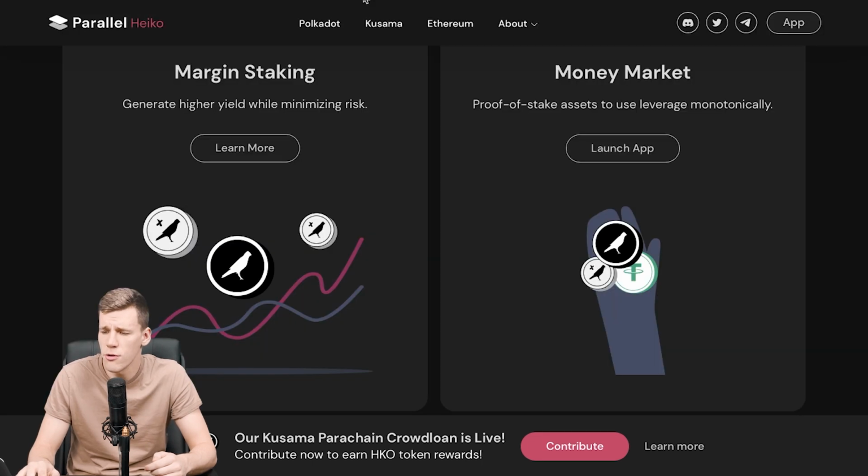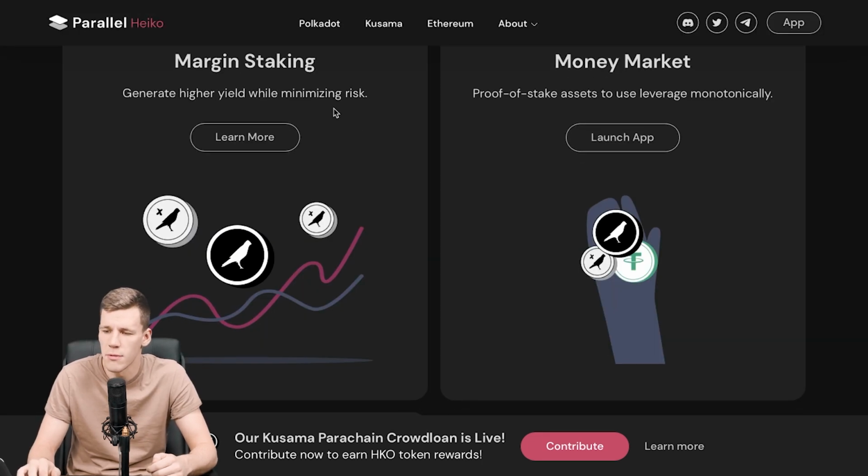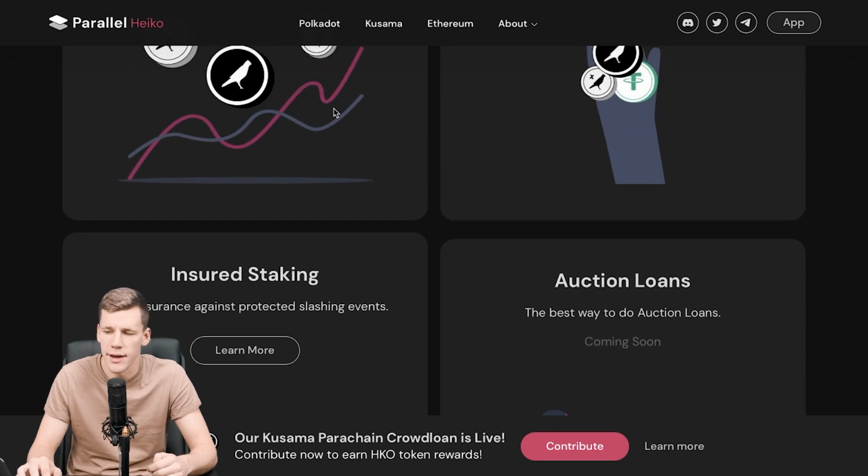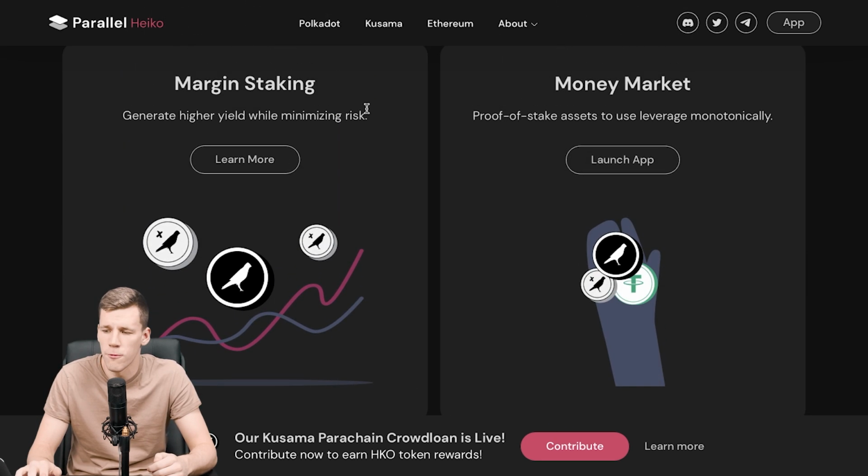Another thing which is going to be used here is marginal staking and interest staking. This is a more complex way of normal lending services, and I'll explain to you really shortly how they work. Marginal staking is a way to borrow someone else's cryptocurrency and then lend it out to some more profitable pool.